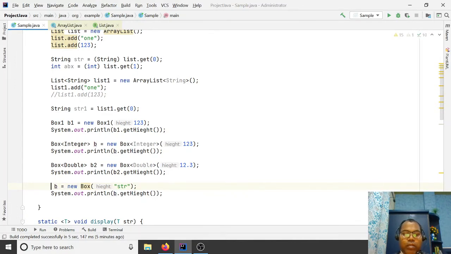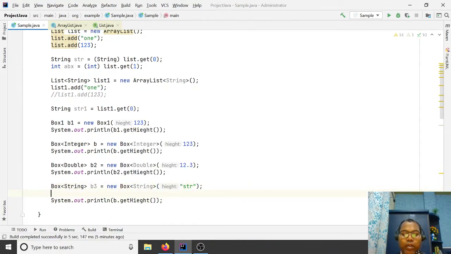Similarly, let's create a Box of String, b3. Here, if you try b3.set with a number, this is not allowed.